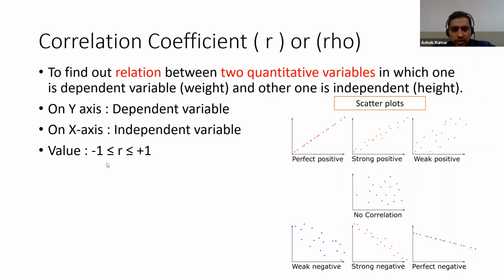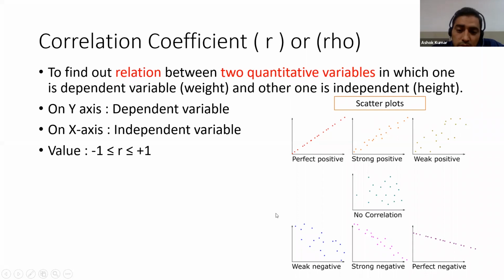And you can see here in correlation coefficient, we have to make a scatter plot. Here on the x-axis there is an independent variable, and on the y-axis there is a dependent variable, and we see whether there is a relationship. If height is increasing, is weight increasing or not, and how much? Or if the independent variable is increasing, is the dependent variable decreasing or increasing?